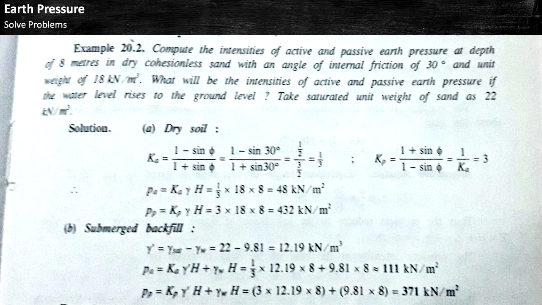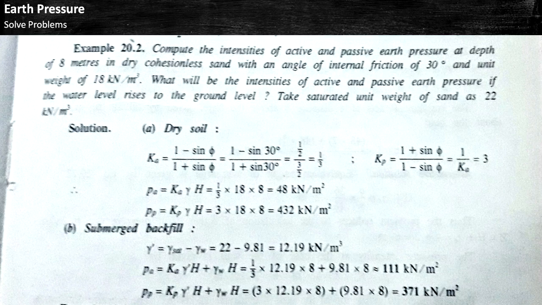So firstly we have to calculate for dry soil, and we have to calculate Ka and Kp. The formula to calculate Ka, the active earth pressure coefficient, equals 1 minus sin phi by 1 plus sin phi, and finally we get the answer of Ka, that is 1/3. And Kp, the formula of Kp equals 1 plus sin phi by 1 minus sin phi, equal to 1 by Ka, equal to 3.